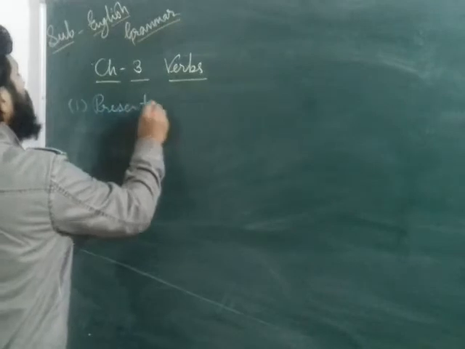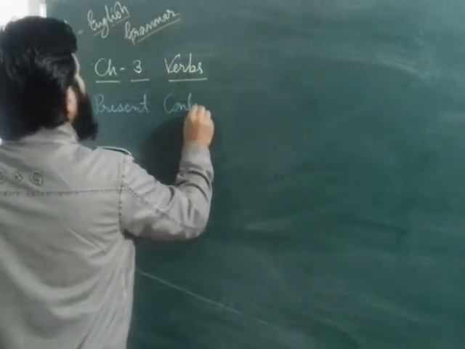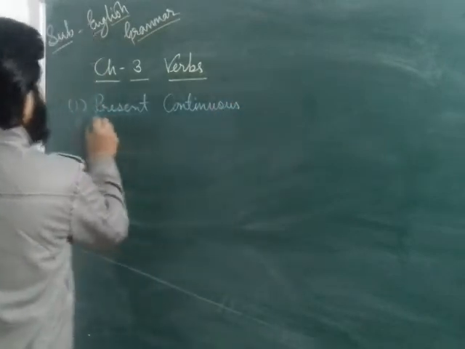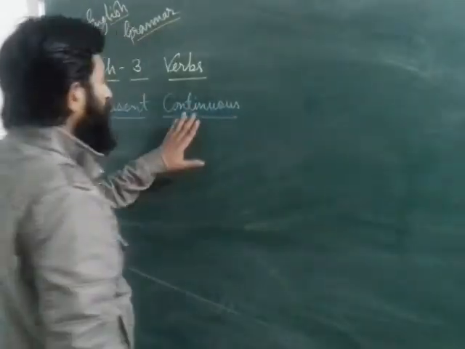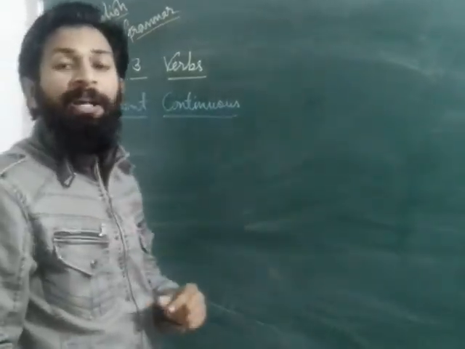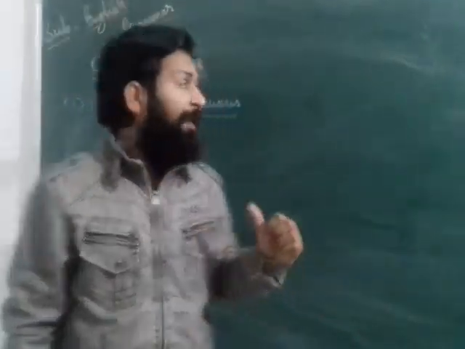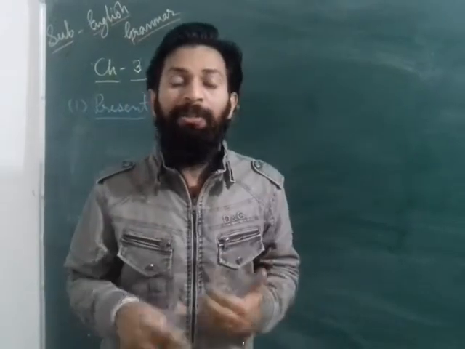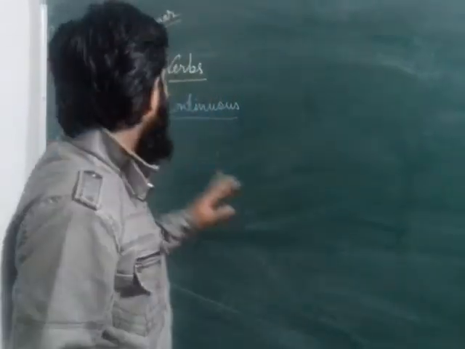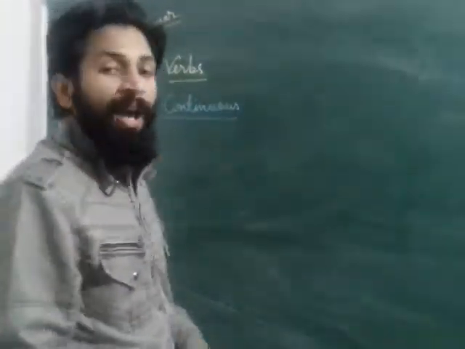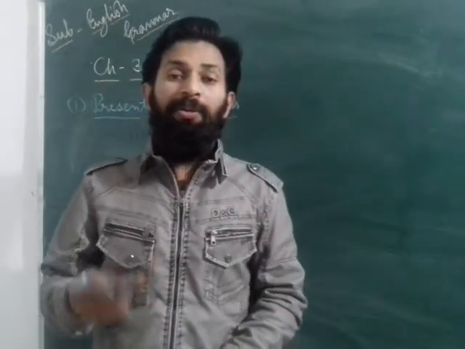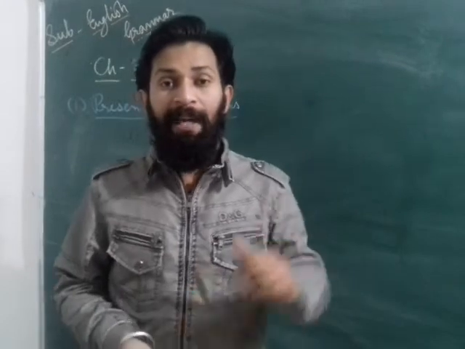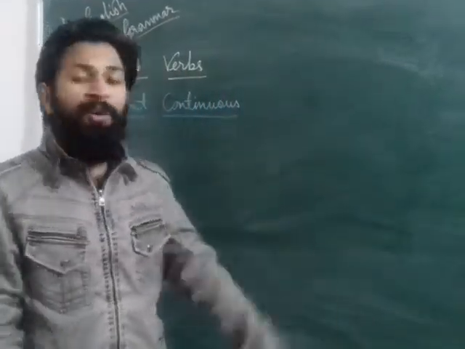Present continuous tense. Dear students, as you know, the name is also here: continuous, means that type of tense. In this type of tense we can say that any action is continuously running in present time. Present continuous means when any action is continuously running in present time, then whatever sentences you write will be in present continuous tense.